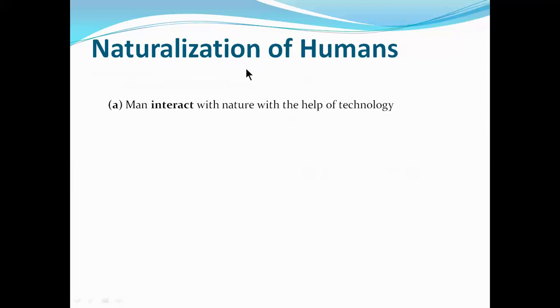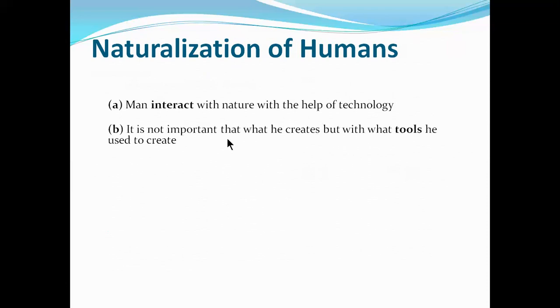So in this concept, we will study how nature is dominating human beings. That means we as human beings, how we are depending on nature. Okay. So we are interacting with nature. How, with the help of small technologies, we started to understand nature.